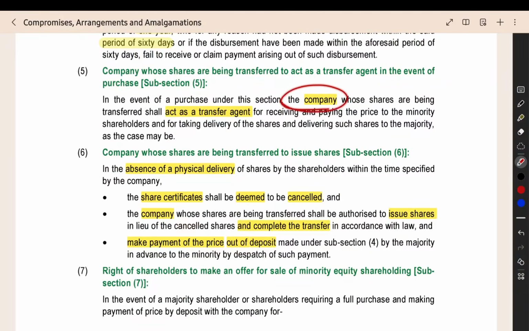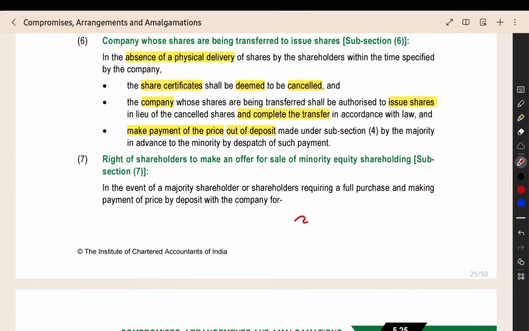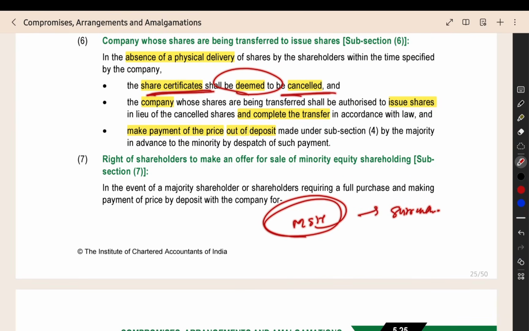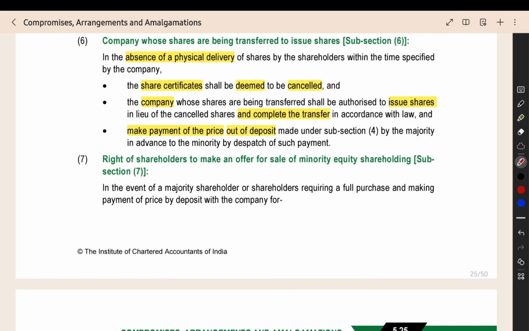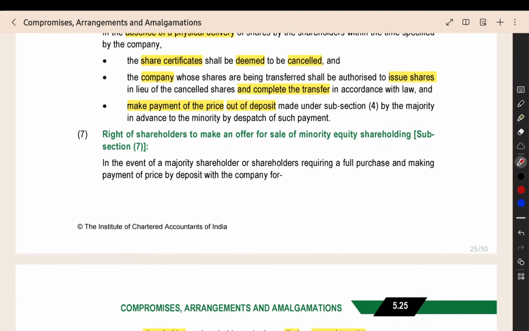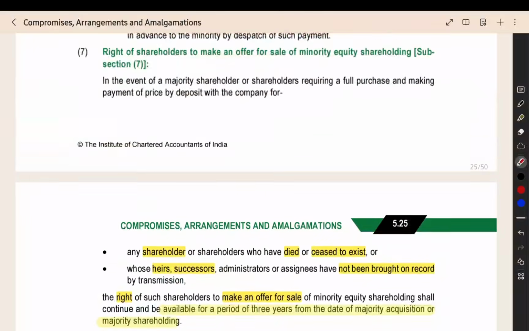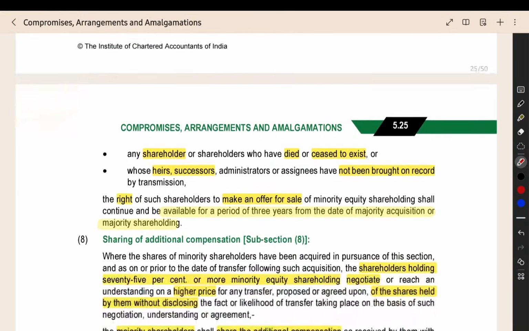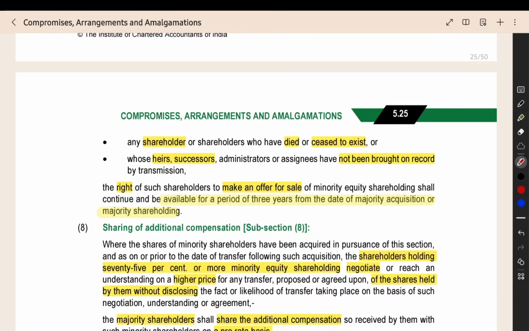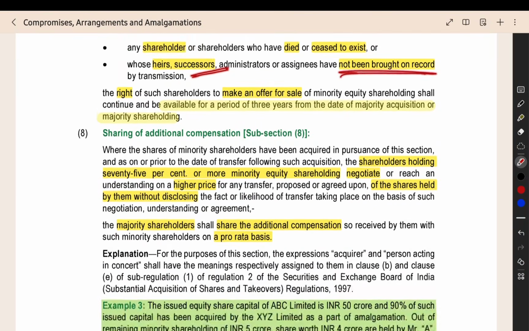Then the company whose shares are being transferred, that is the company in which the minority shareholders are there, should act as the transfer agent. If the minority shareholders are not surrendering the share certificate, then what will happen? The share certificate will be considered to be cancelled. The company will issue the new shares to the acquirer. They will complete the transfer. They will make payment of the consideration to the minority shareholder using the deposit that they made earlier. Now, this is one point for the shareholder who has ceased to exist or who died, and you are not having the information of the legal heir in the record that they have given.